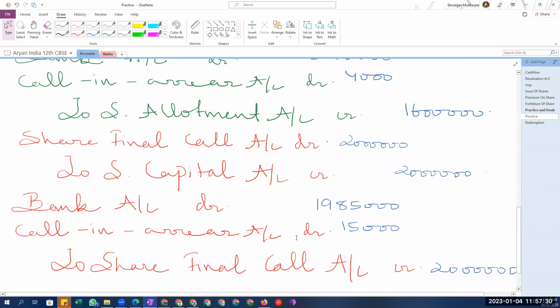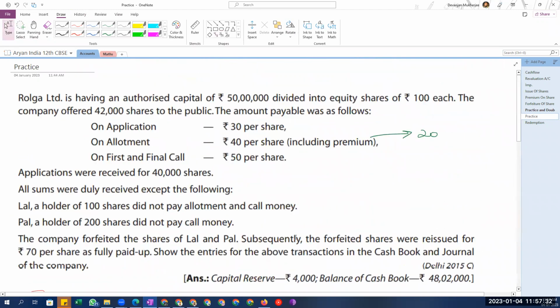And now what does it say? Now the company has to forfeit. Forfeiture of shares will take place because both Lal and Pal have missed paying some of their dues. So the company is deciding to forfeit their shares completely.